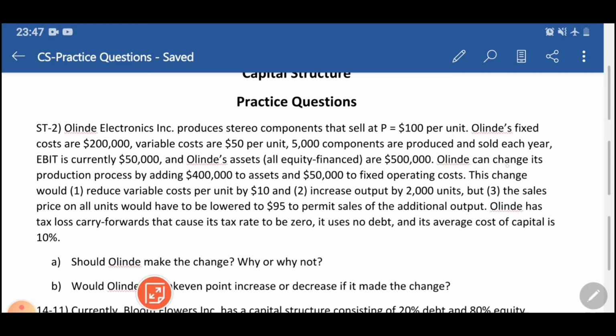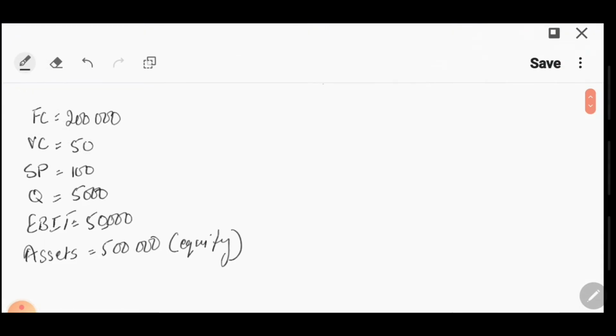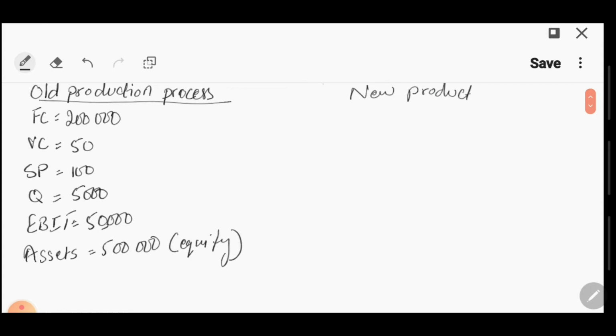Now it says All India can change its production process by adding 400,000 to assets and 50,000 to fixed operating costs. So 400,000 assets में add हो सकते हैं, 50,000 fixed operating cost में for the new production process. So let's say that this is the information for the old production process. And over here we'll write the information for the new production process.